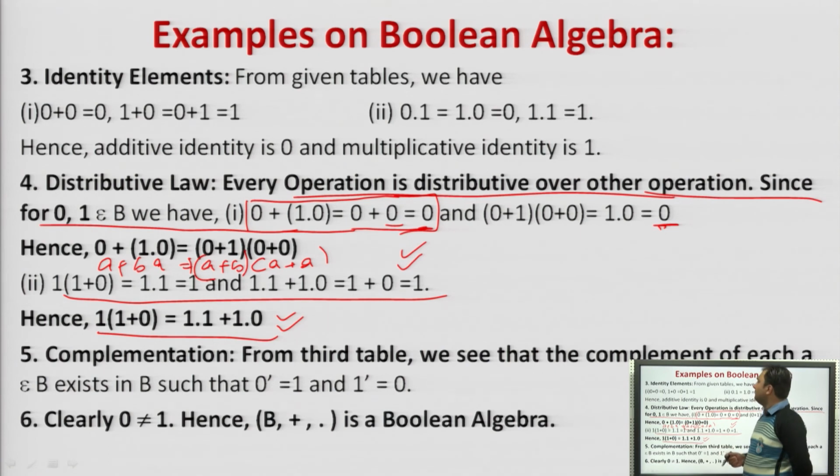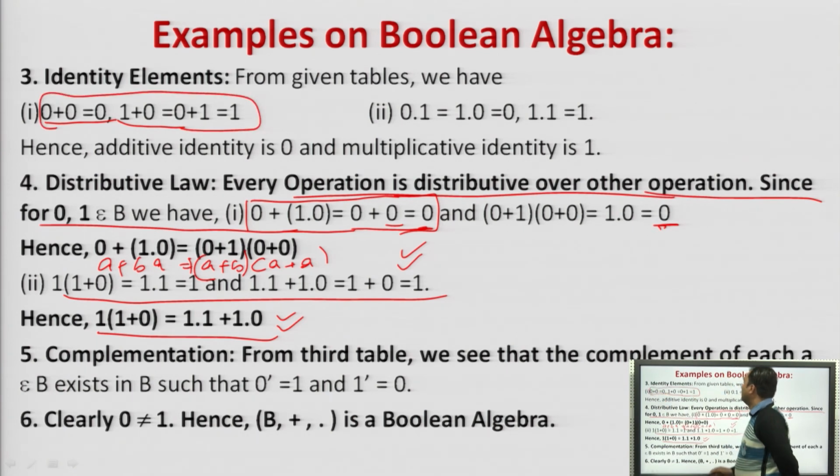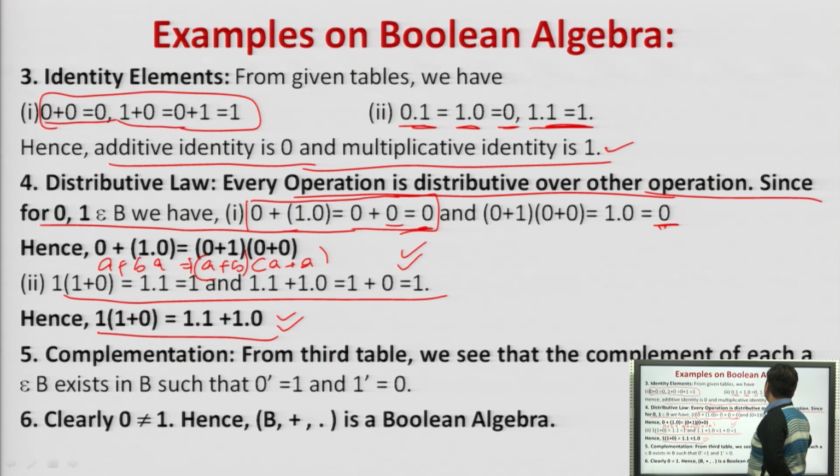Next is the identity, that is 0 plus 0 is 0, 1 plus 0 or 0 plus 1 is 1, right? Similarly, 0 dot 1 and 1 dot 0 is equal to 0 and 1 dot 1 is equal to 1. So the additive identity is 0 and the multiplicative identity is 1. Agreed? So the additive identity is 0 and the multiplicative identity is 1.